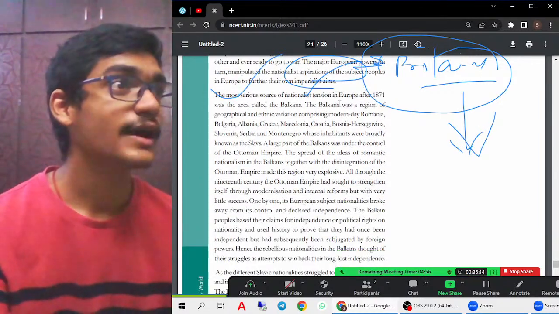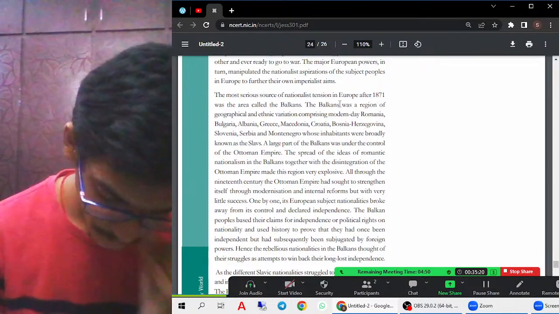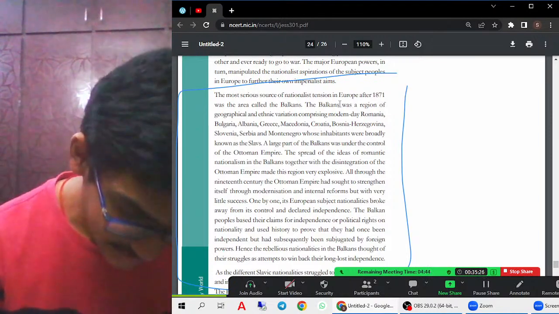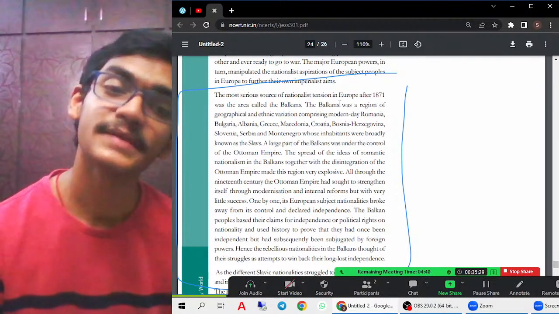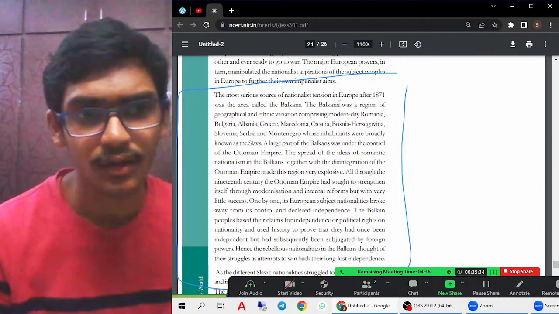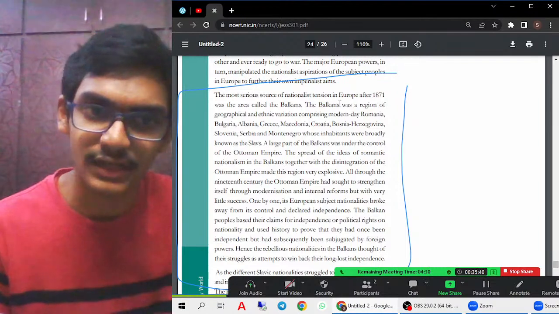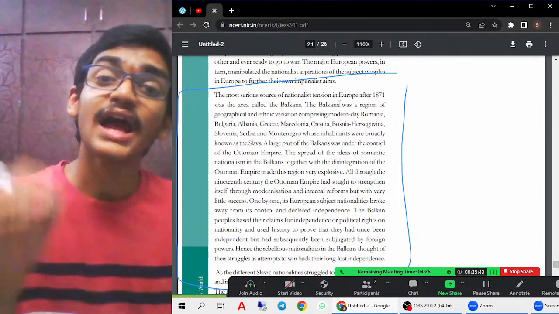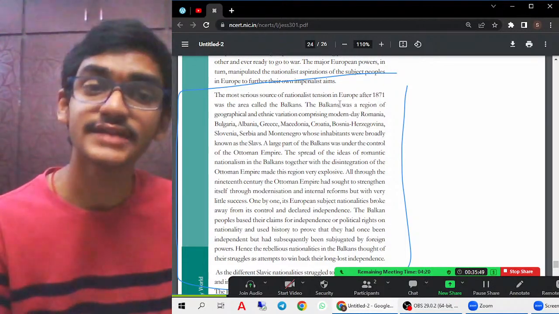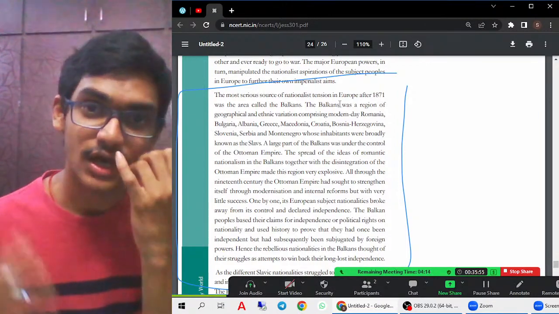So what was the Balkan region? Why was the Balkan region seen as a region with intense conflict? Let us try to understand it now. The Balkan region mainly consisted of present-day countries like Romania, Bulgaria, Albania, Greece, Macedonia, Croatia, Slovenia, Serbia and Montenegro. But during that time, all these countries together were under the control of the Ottoman Empire, which was very powerful. The inhabitants of this region were called Slavs.